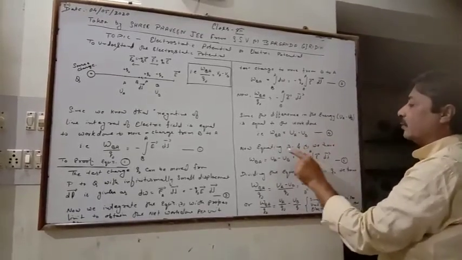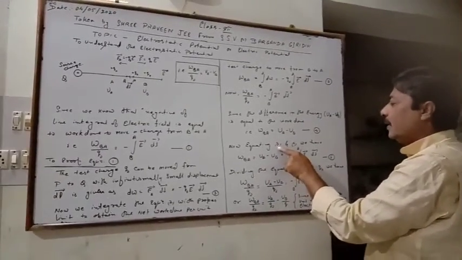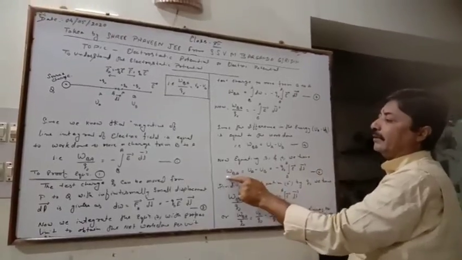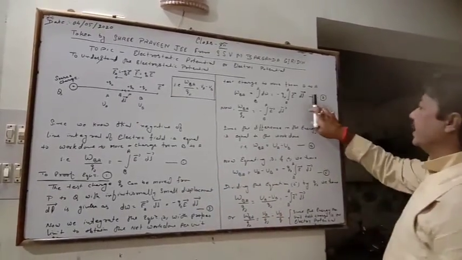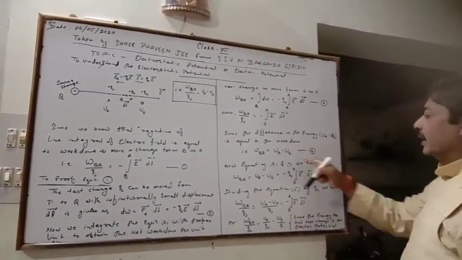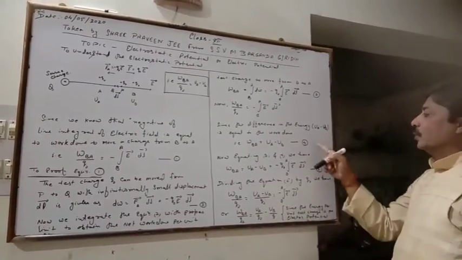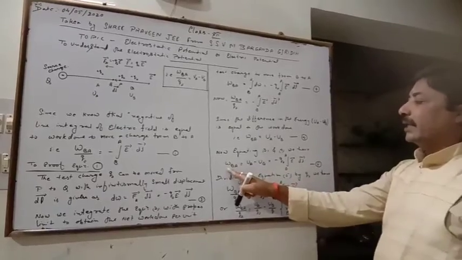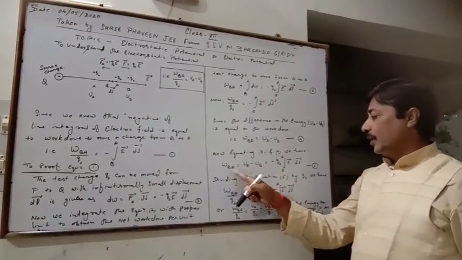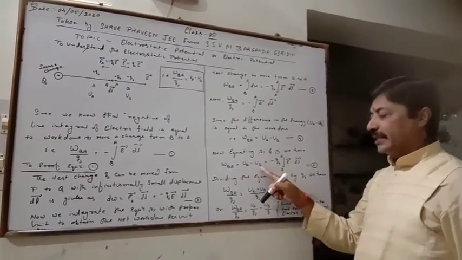Now equating equations 3 and 4, the difference of energy is equivalent to the work done. We get that the work from B to A is equal to the difference in energy.